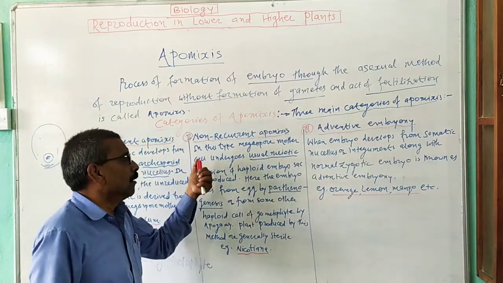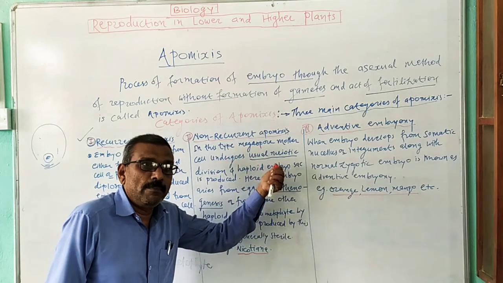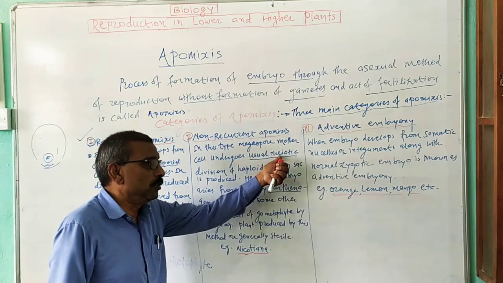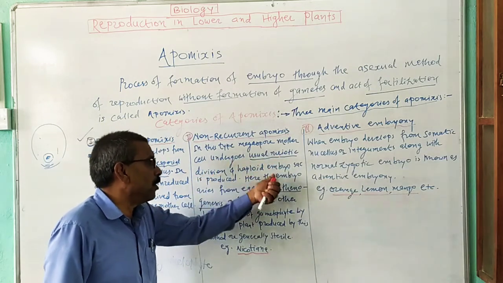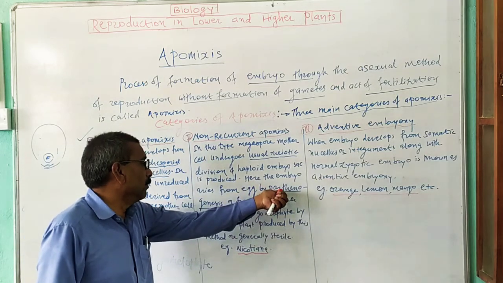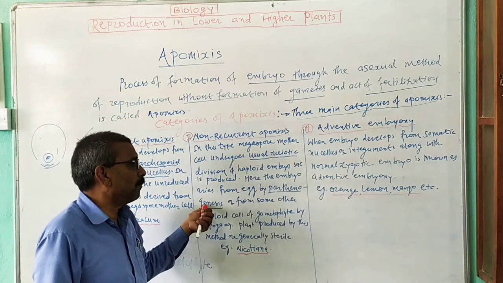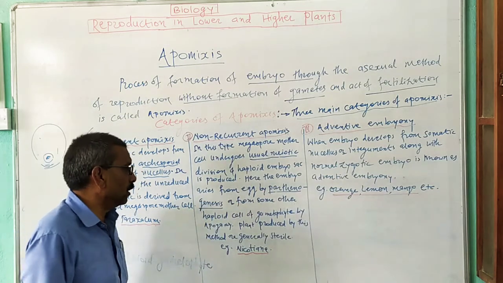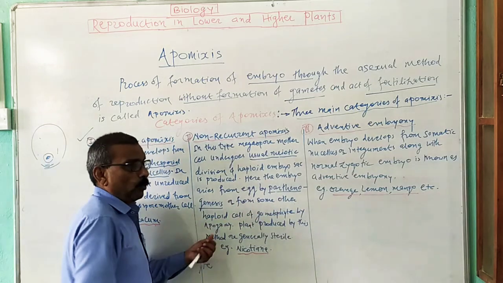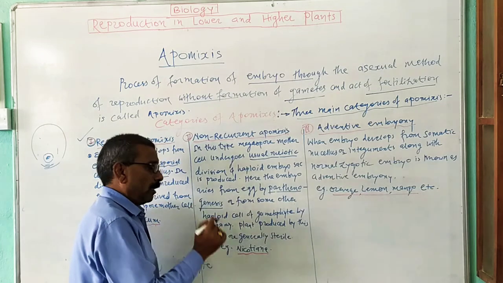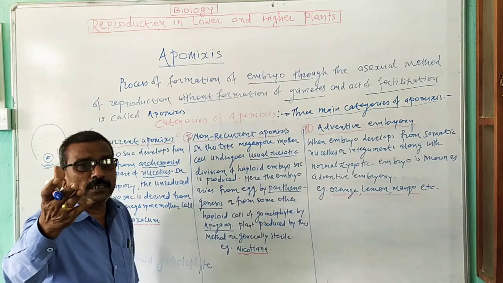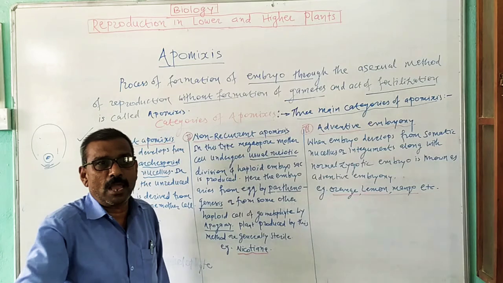the embryo sac is produced from a diploid megaspore mother cell, but this diploid cell undergoes usual meiotic cell division and produces a haploid embryo sac. That haploid embryo sac gives rise to a new embryo or plant by the process known as parthenogenesis, or from some other haploid cells of the gametophyte. When haploid cells of the gametophyte give rise to an embryo, that one is not apospory, it is apogamy.